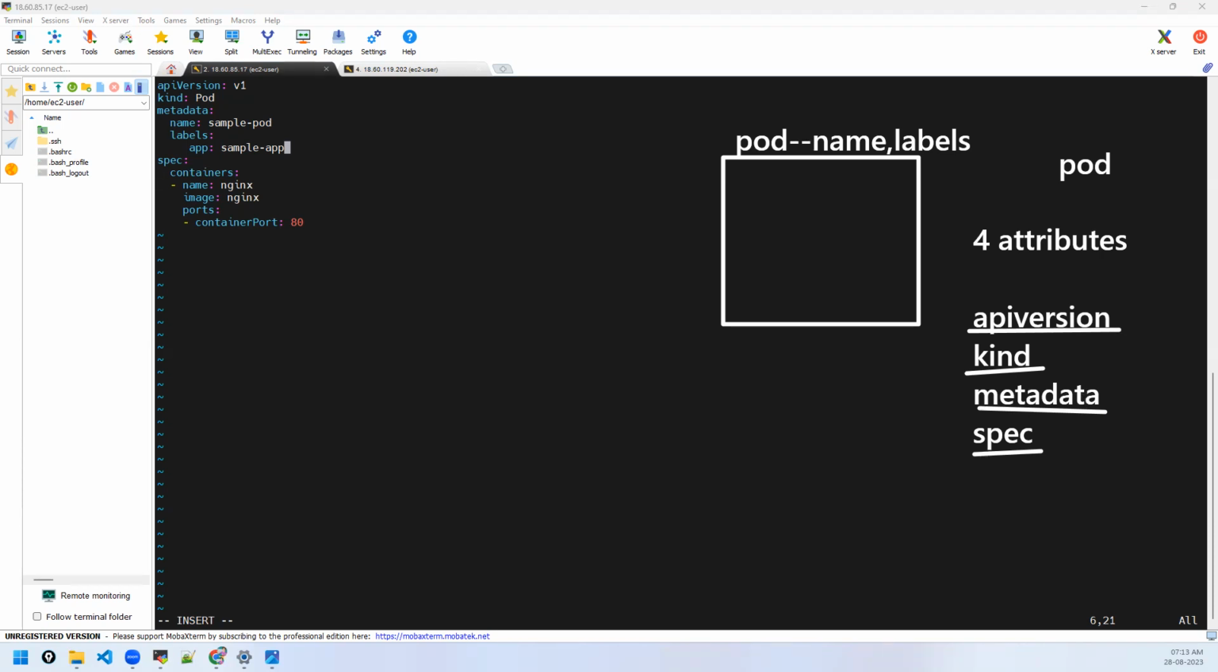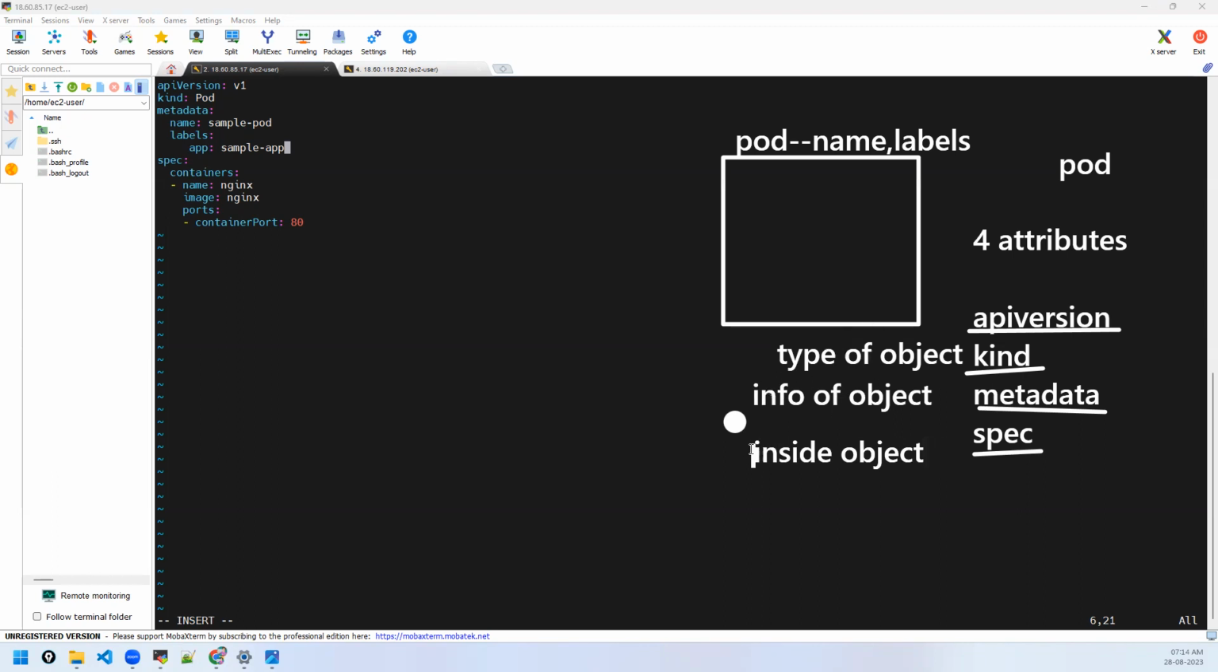Metadata gives you information of the object. Kind tells you the type of object. In this case, it's a pod. API version is the version. It's very clear. Specification is what is inside the object. Understood, everyone? Later on, I'll not repeat these things. I'll just straight away write API version, kind, metadata, spec, and proceed.